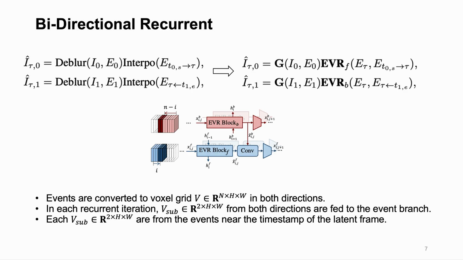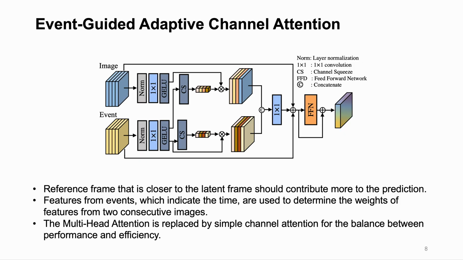All the events are converted to the voxel grid, and in each iteration, two-channel subvoxels with timestamps near the latent sharp frame are fed to the event branch to indicate the latent frame. To fuse the features from the event branch and image branch, and the features from two reference images, we proposed event-guided adaptive channel attention. Features from events, which indicate the time, are used to determine the weights of features from two consecutive images. The multi-head attention is replaced by simple channel attention for the balance between performance and efficiency.